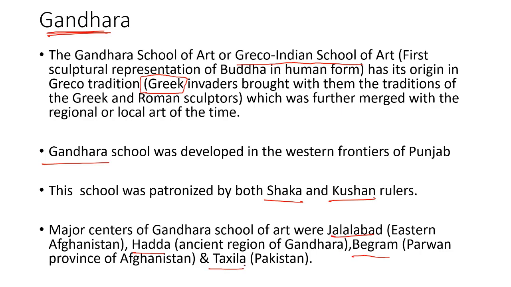Jalalabad is in Afghanistan. Taxila is in Pakistan. Begram is in Afghanistan. And Hadda is in Gandhara, which is also in Pakistan. Understood? So these are the major centers for the Gandhara School of Art.